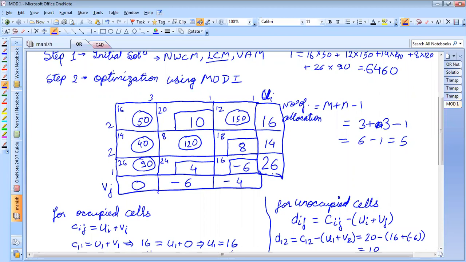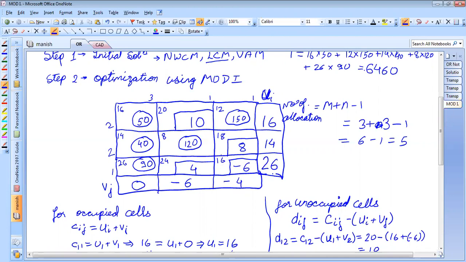If any value of Dij is negative, that indicates that per unit this amount is to be reduced. We can reduce the total cost of transportation by 6 rupees times the number of units if we include this cell into the solution.